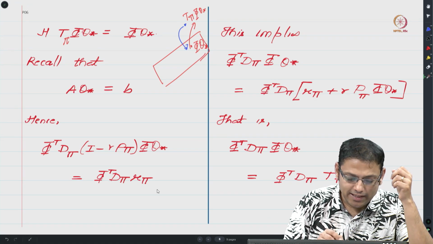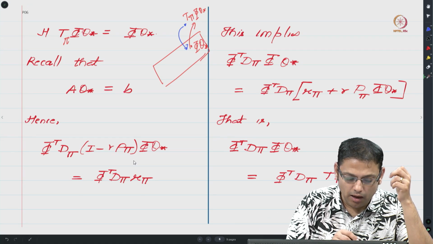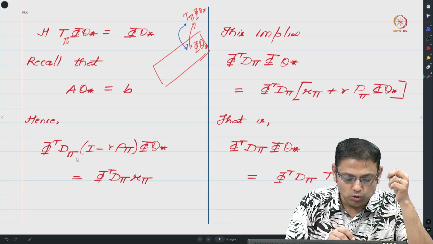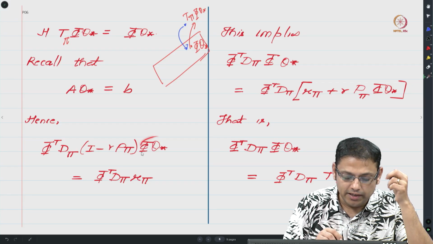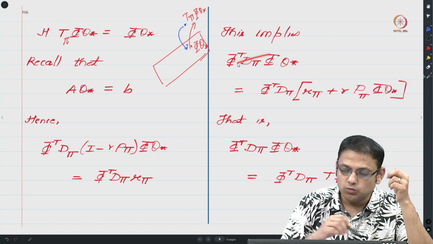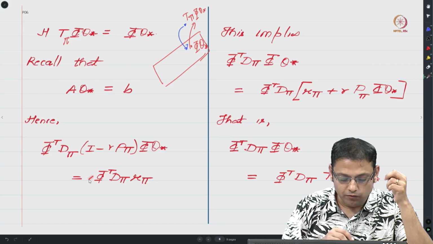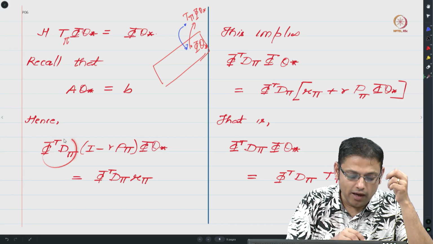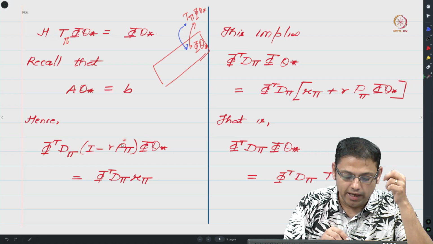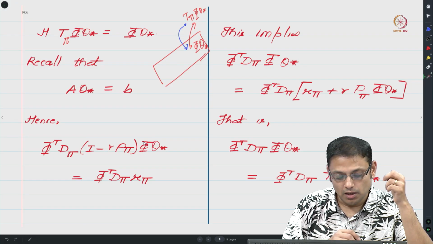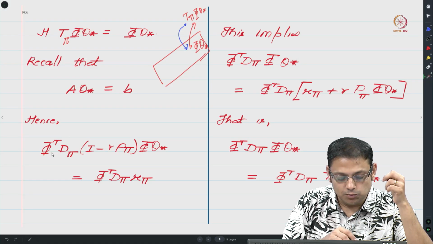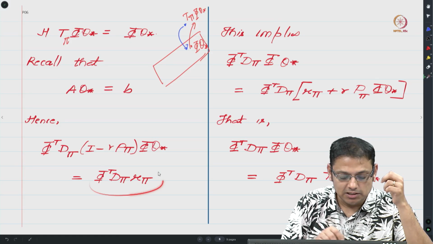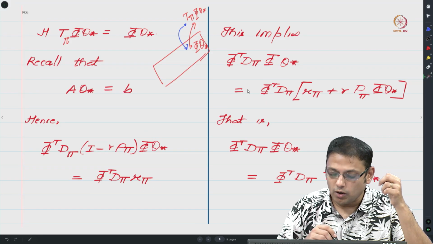By expanding this multiplication, observe that I will end up with phi transpose D pi times the identity matrix times phi theta star, which is what I have written here. Then I have phi transpose D pi r pi, which is what I have here, and I will also have phi transpose D pi gamma P pi phi theta star. If you take this phi transpose D pi common from these expressions, you will get it out common here.